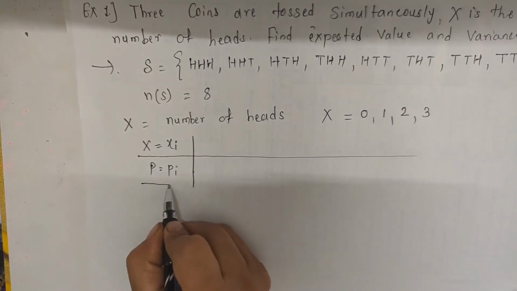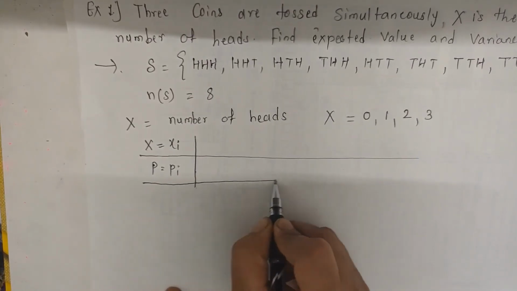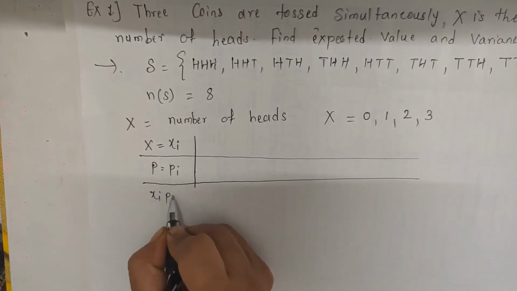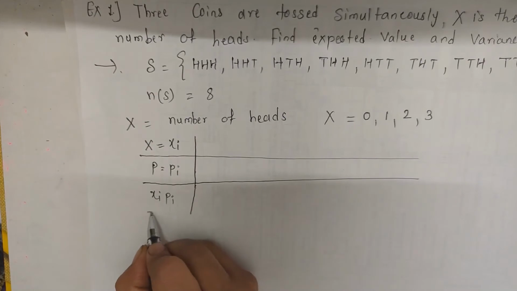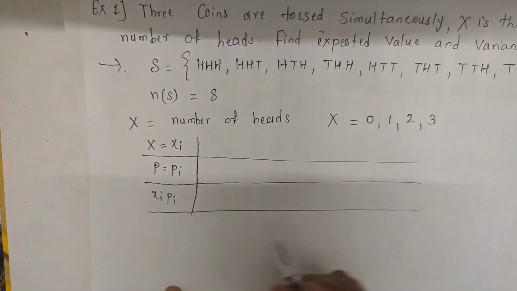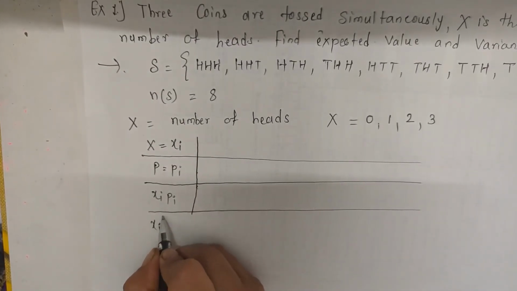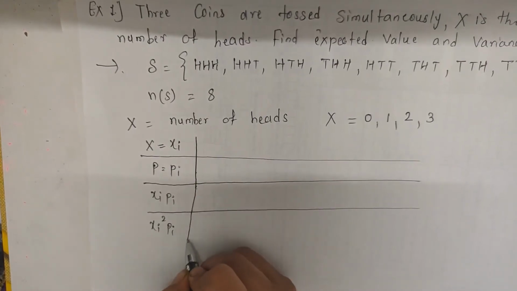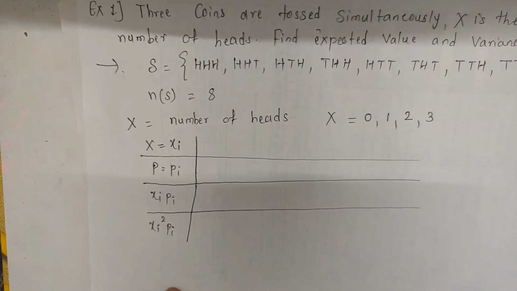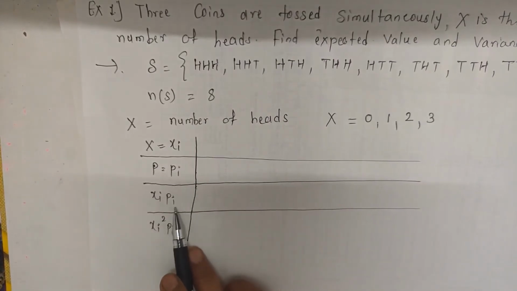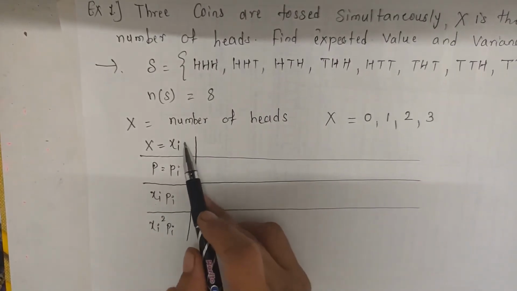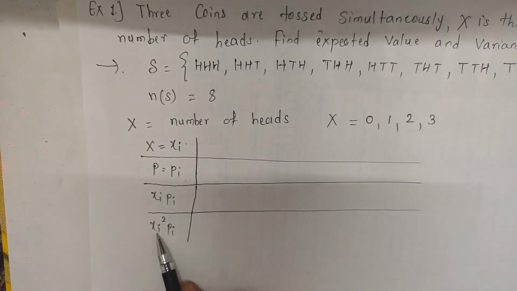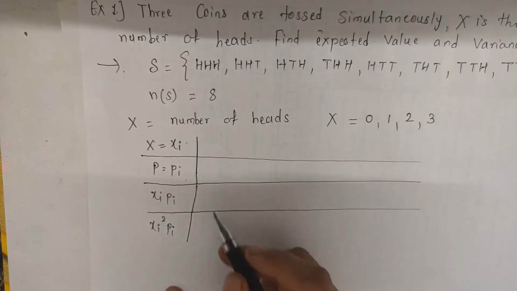We also need the columns xi, pi, and last xi square pi, for expected value and variance. We can also find xi into pi, the product of xi and pi, and the last column xi square into pi.